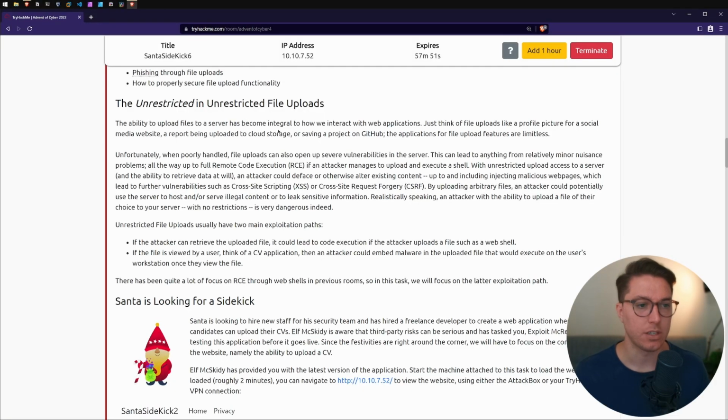So these days, as we interact with web apps, it's just integral that we upload things to systems. We have an example here, like a profile picture for social media, like every single social media has that. So we're able to upload something from our system, an image, to a cloud storage, or even save a project on GitHub. The applications for file upload features are limitless.